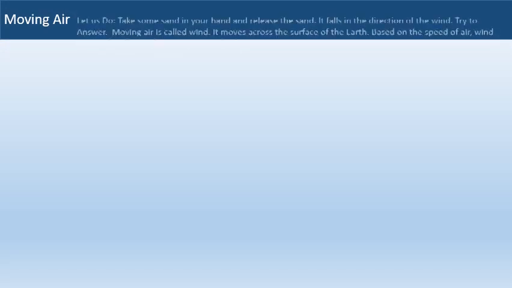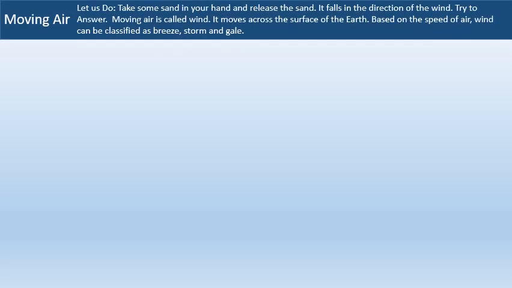Moving air. Take some sand in your hand and release the sand. It falls in the direction of the wind. Try to answer. Now, moving air is called wind. It moves across the surface of the earth. Based on the speed of air, wind can be classified as breeze, storm and gale.